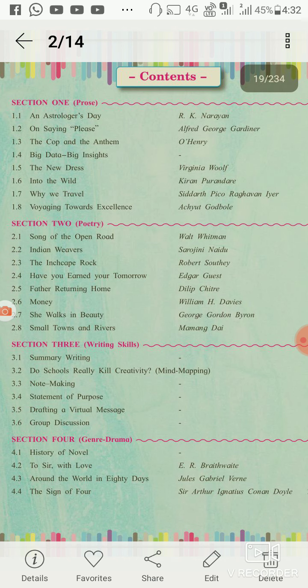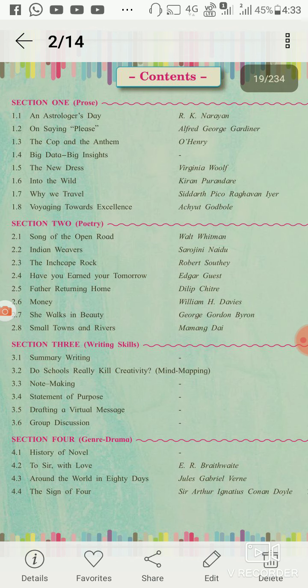This is mind mapping. 3.3 is about note making. 3.4 is statement of purpose. 3.5 is drafting a virtual message. And the last one, writing skill, is group discussion.